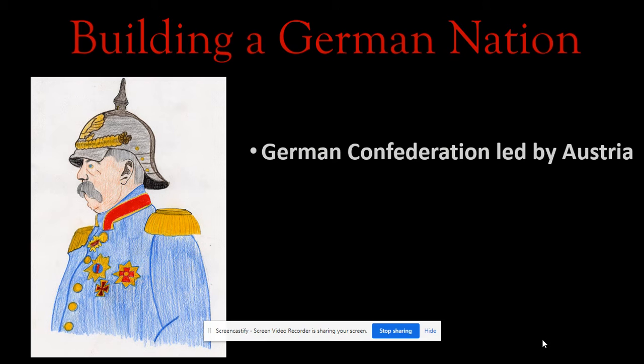But so let's talk about the origins of World War One. And to do that, I think we need to start with this man right here, Otto von Bismarck, pictured here in this nice cartoon crayon coloring. Von Bismarck will be the man who will unify the German nations, city-states and territories and provinces into a strong, unified German country.